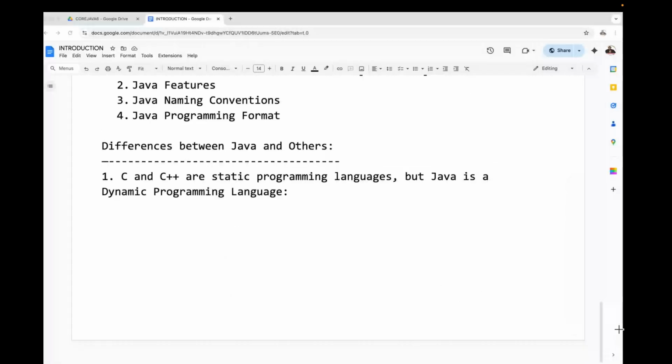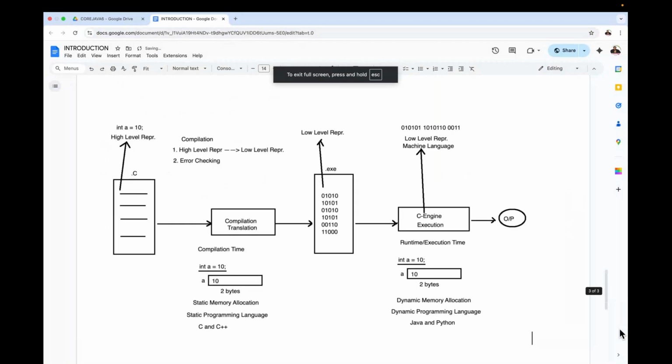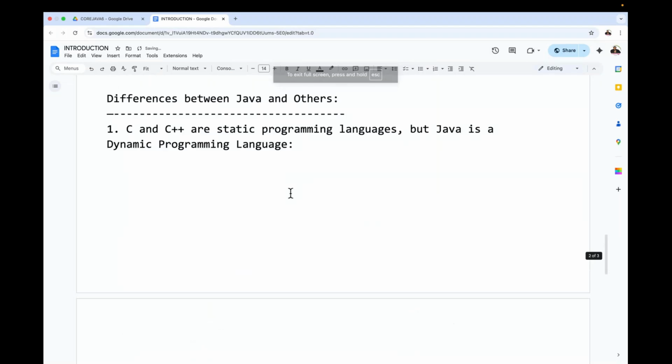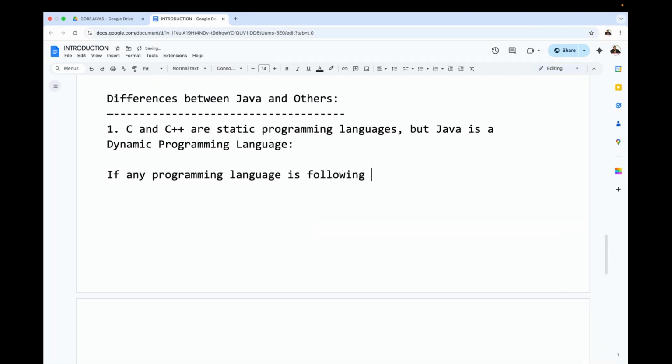Alright, so now I'm going to give the definitions. Now try to understand it clearly. This is the title we provided. Now the point is: if any programming language is following static memory allocation, then that programming language is called a static programming language.